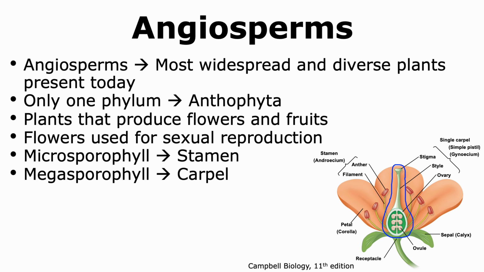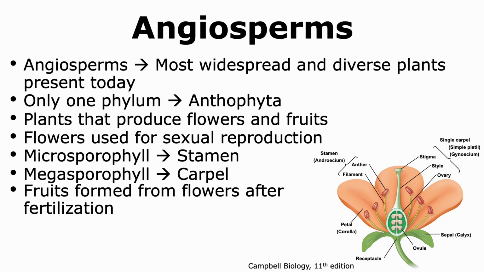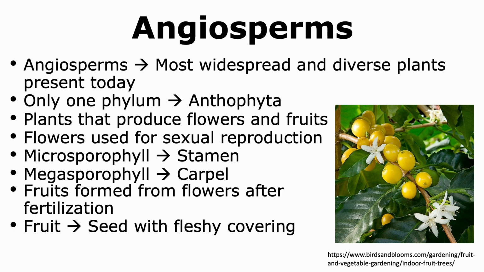The carpel, on the other hand, is the megasporophyll, and within the ovule of the carpel, we will have the female gametophyte being formed, which will then produce the female gamete. Fruits are formed from the flowers after fertilization occurs. In the case of angiosperms, the fruit is a seed with a fleshy covering.